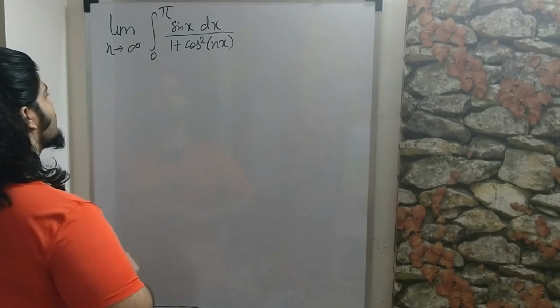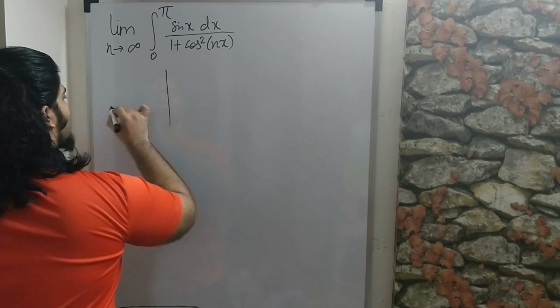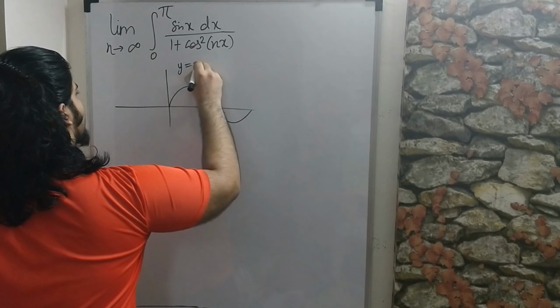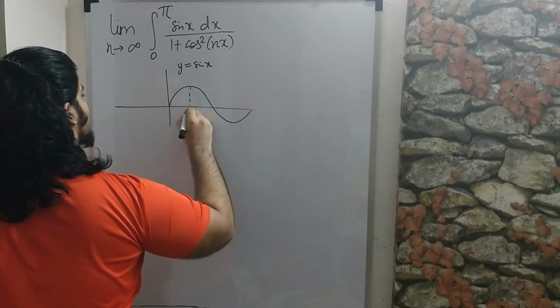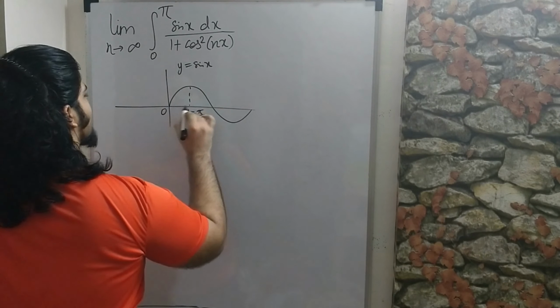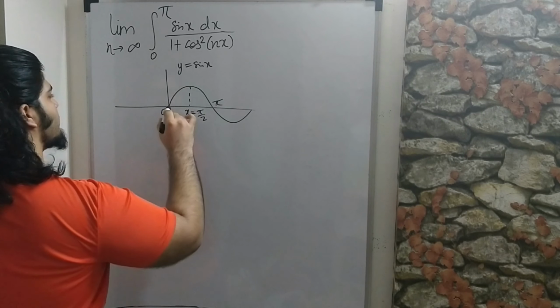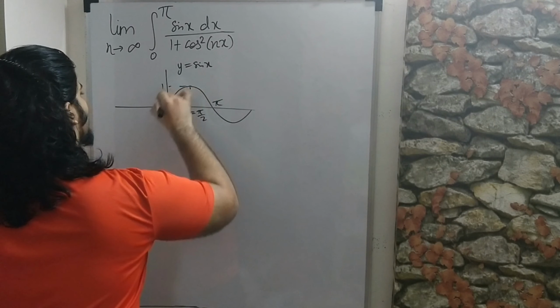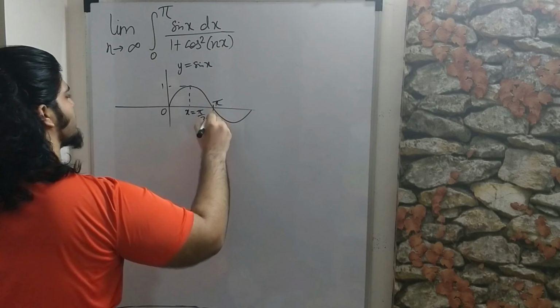And to show you that, basically if you look at the graph of sine x, so this is y equals sine x, this is x equals pi by 2, and this is 0. So we are going from 0 to pi. So obviously sine repeats from 0 to pi. So it goes from 0, it goes up to 1, and then it falls back to 0.